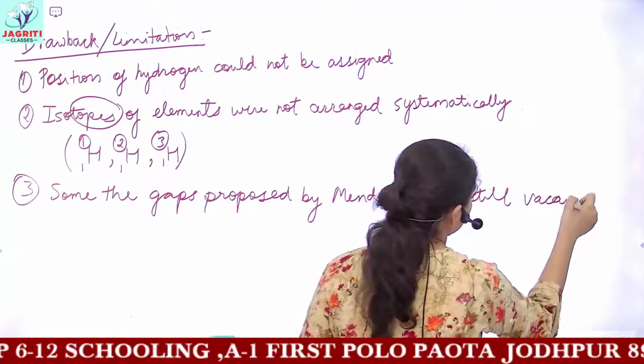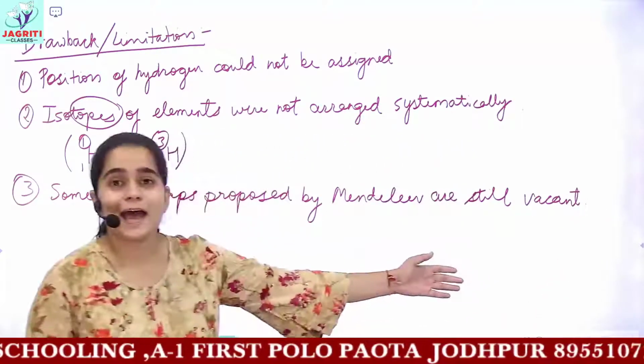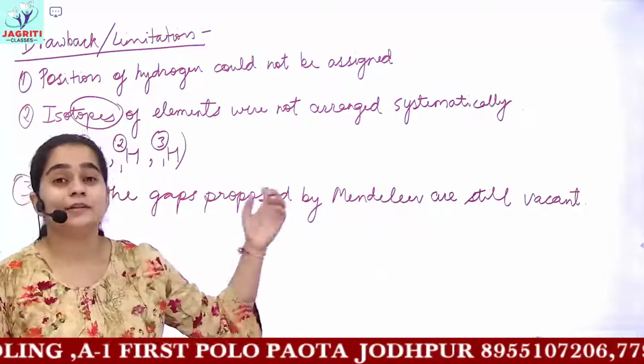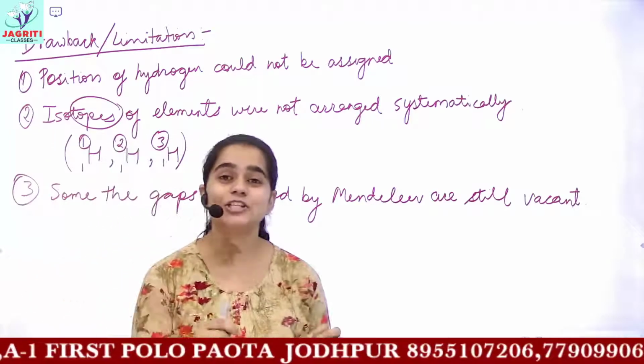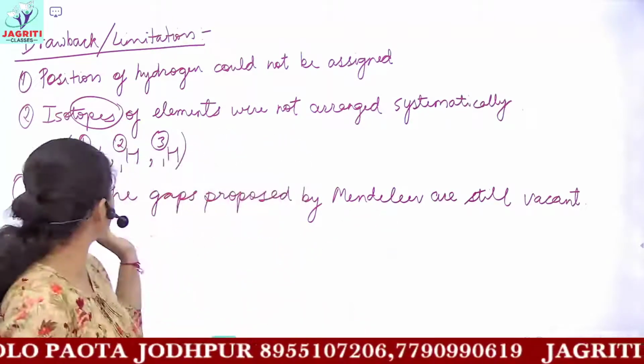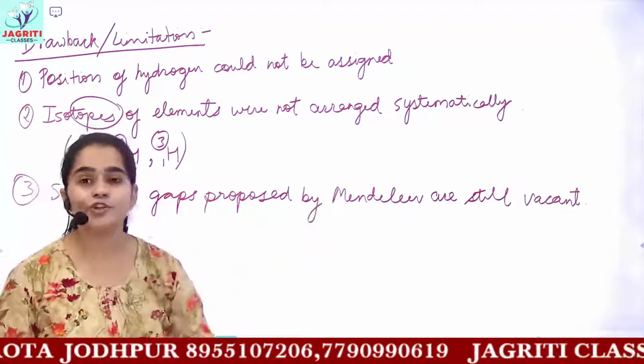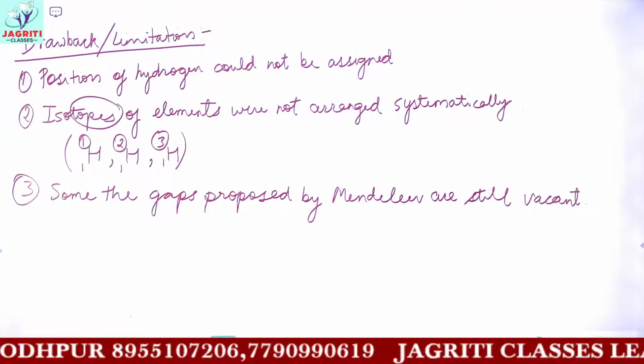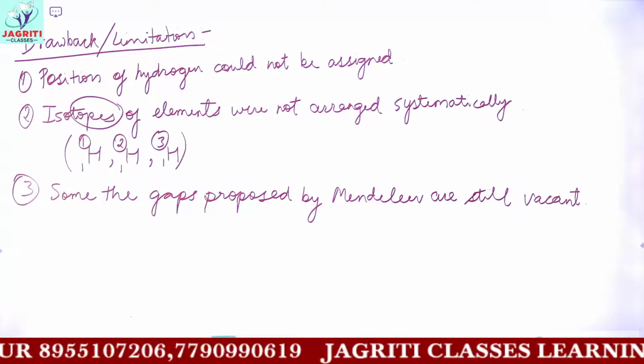These gaps are still not filled up, and no element is discovered which can be suitably fitted into them. So some of the gaps which were proposed by Mendeleev are vacant till now also.